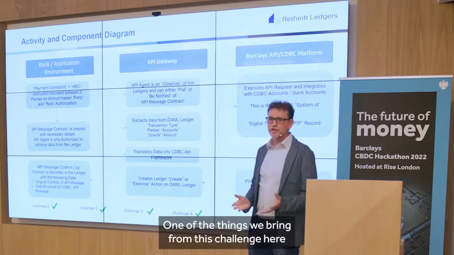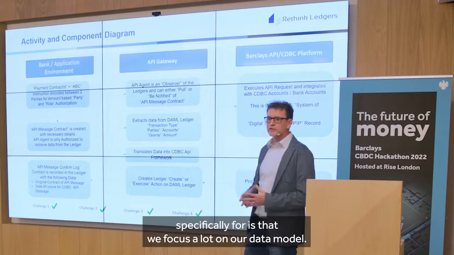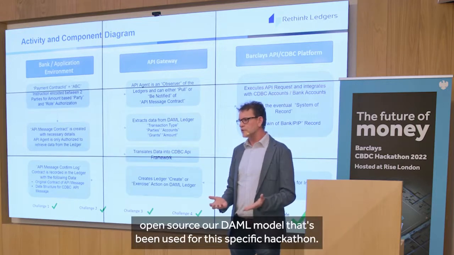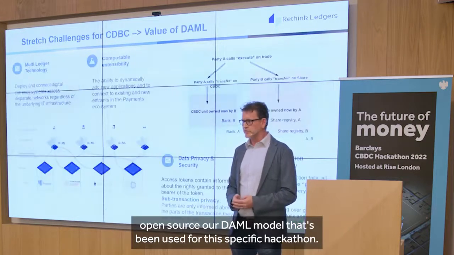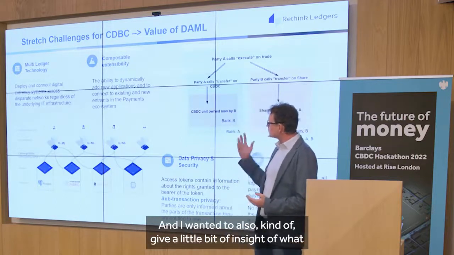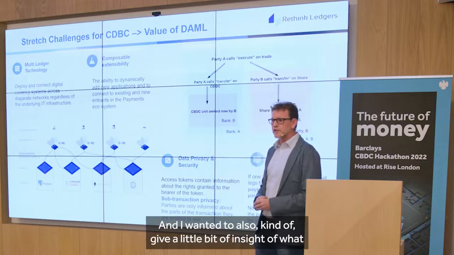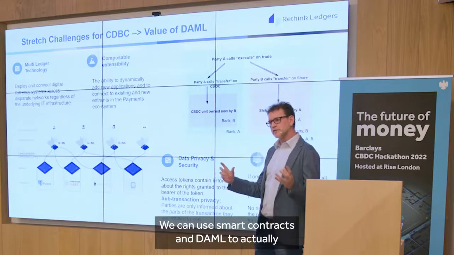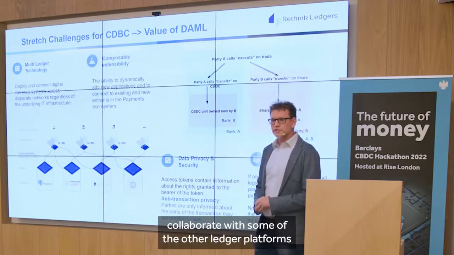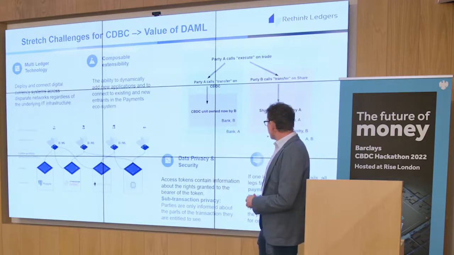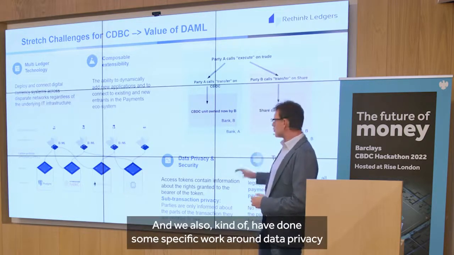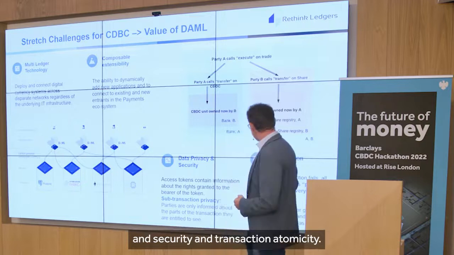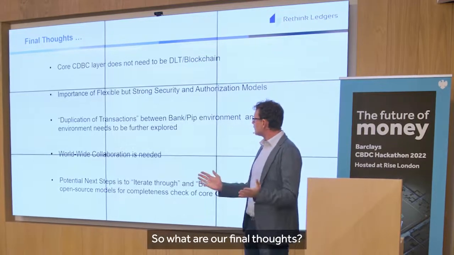One of the things we bring forward from this challenge is that we focus a lot on our data model. One of the things we want to contribute from this hackathon is to open source the data model that's been used for it. I also wanted to give a little insight into the potential stretch opportunities in the future. One is multi-ledger technology. We can use smart contracts and DAML to collaborate with some of the other ledger platforms being discussed here. We've also done some specific work around data privacy and security and transaction atomicity. Next slide.